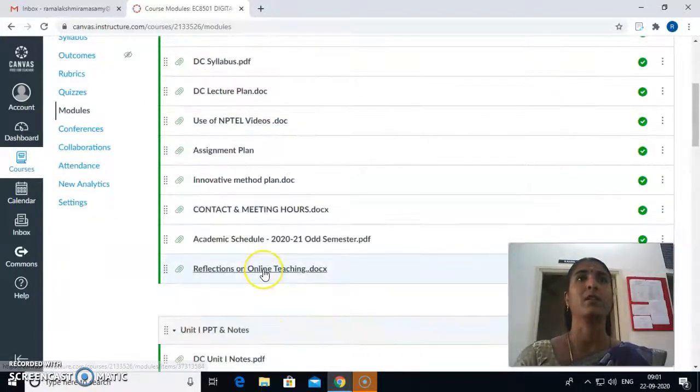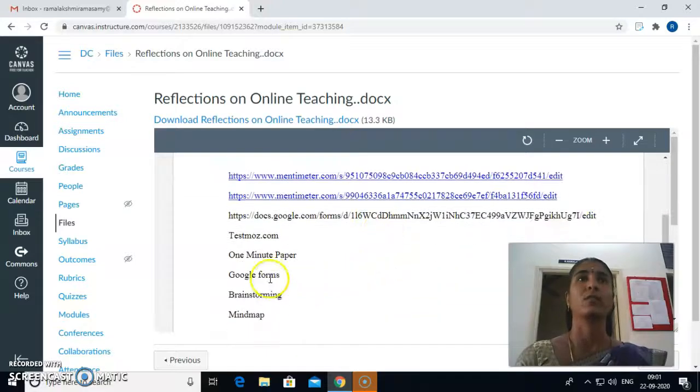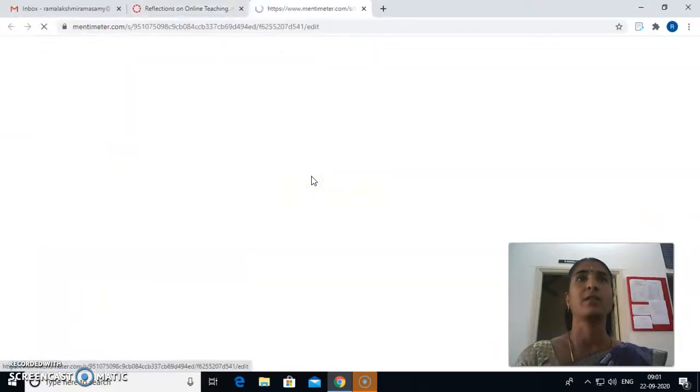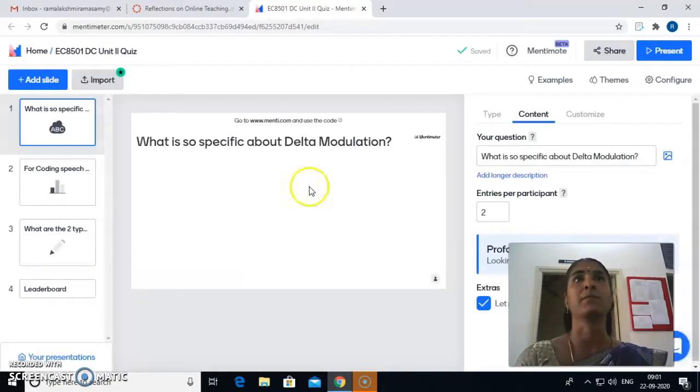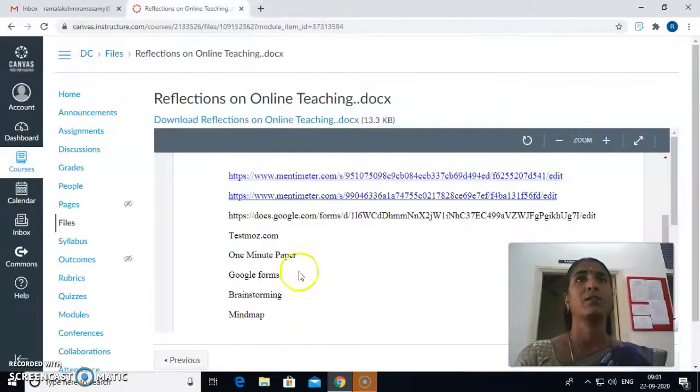Then we have reflections on online teaching. I have given a Mentimeter quiz activity, test marks, 1 minute paper, Google Forms online quiz, and a brainstorming mind map activity. So this is the Mentimeter activity. Some questions I have shared with students, and the students actively participated. Some 3 to 4 slides I have given, like word cloud, and they have actively engaged here. So this is also one of the Mentimeter activities.